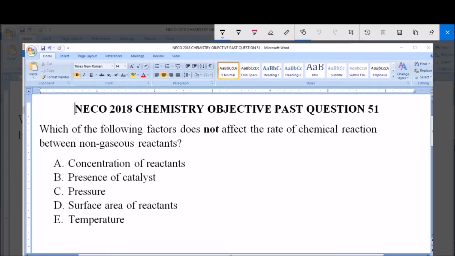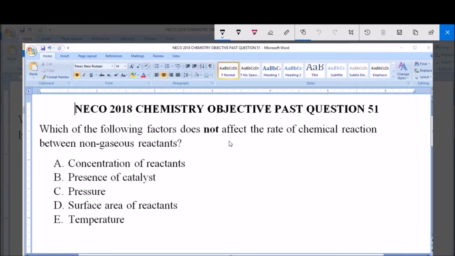I will be answering NECO 2018 Chemistry Objective Pass question 51. Which of the following factors does not affect the rate of chemical reaction between non-gaseous reactants? A. Concentration of reactants. B. Presence of catalyst. C. Pressure. D. Surface area of reactants. And E. Temperature.